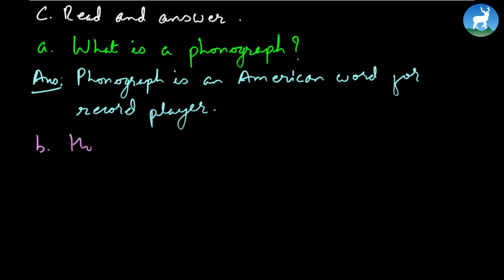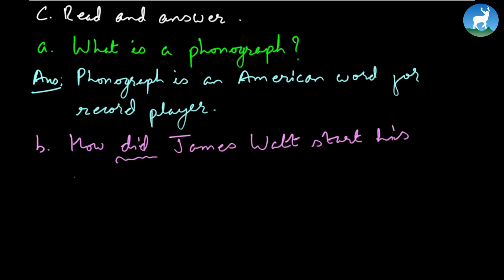It says, how did, remember the auxiliary verb here, simple past again, how did James Watt start his career? As you begin the answer, James Watt, make sure as you write it down, started. Take start to simple past. Why? Because here is did. Take the answer to simple past. James Watt started his career. Read the passage under James Watt to figure out the answer.